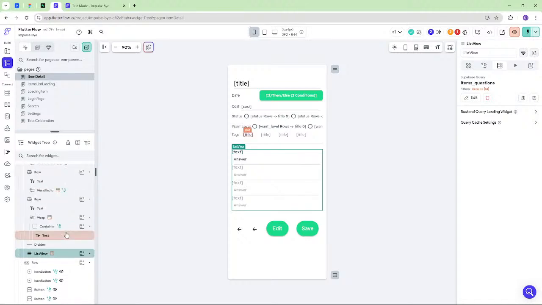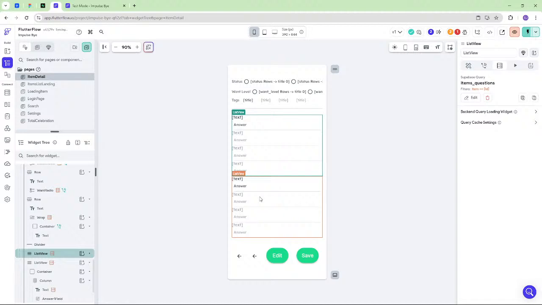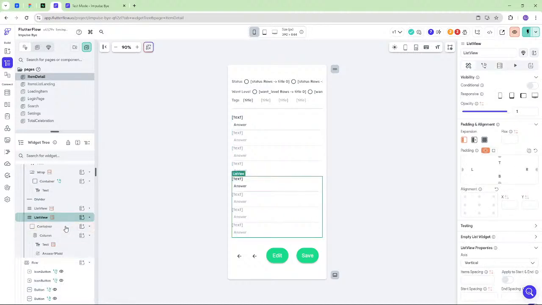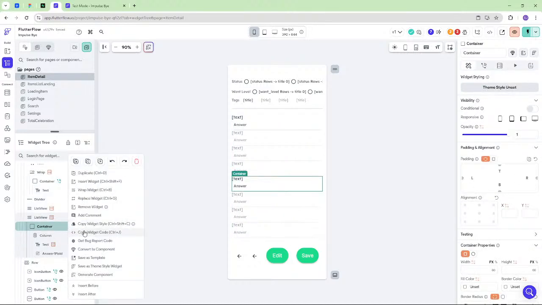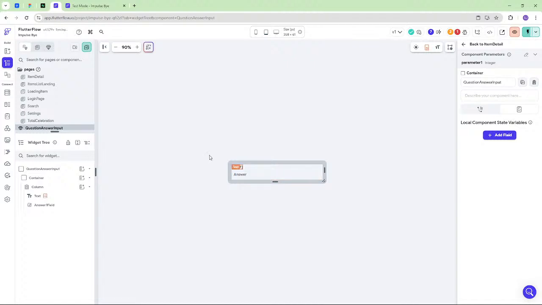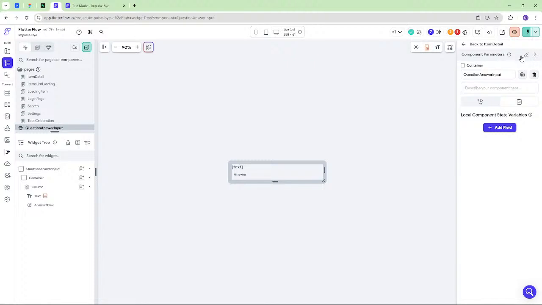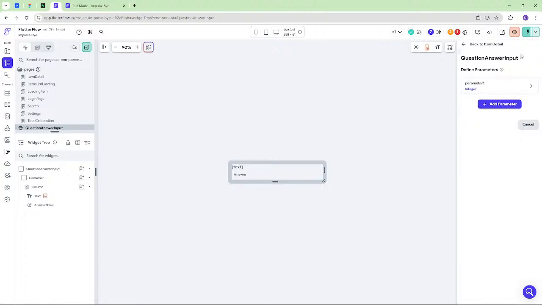So let's duplicate this list view, and can I just convert this into a component? Was that a convert to component? New component. We'll call it question answer input. It's not a good name. Right, okay. Actions, local state, parameters. Here, I think we want to pass it a parameter. Parameter 1 integer. Why did you add that?